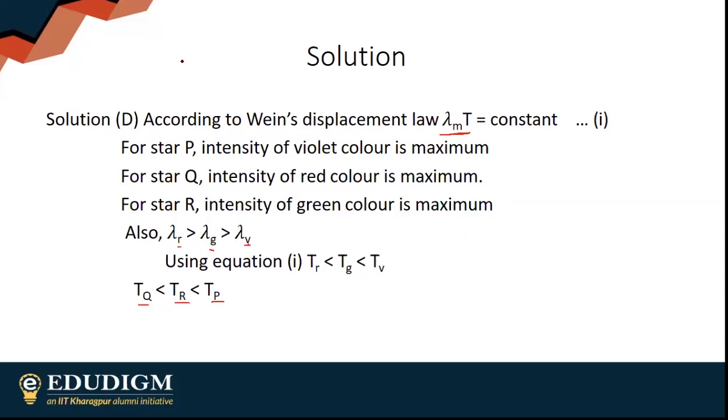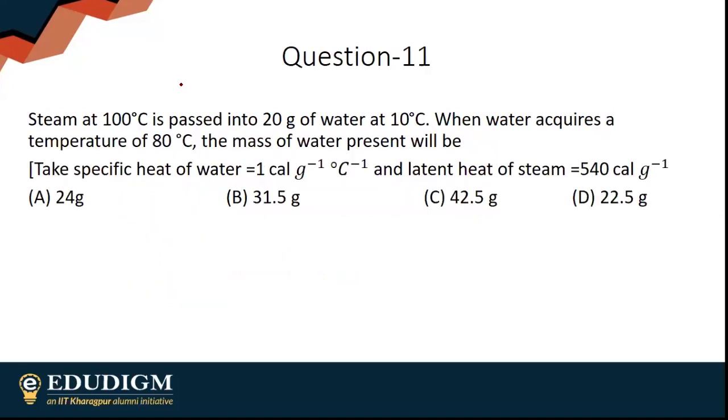Moving on to my next question. Steam at 100 degrees Celsius is passed into 20 grams of water at 10 degrees Celsius. When water acquires a temperature of 80 degrees Celsius, the mass of water present will be. Obviously, specific heat of water is given, latent heat of steam is also given.